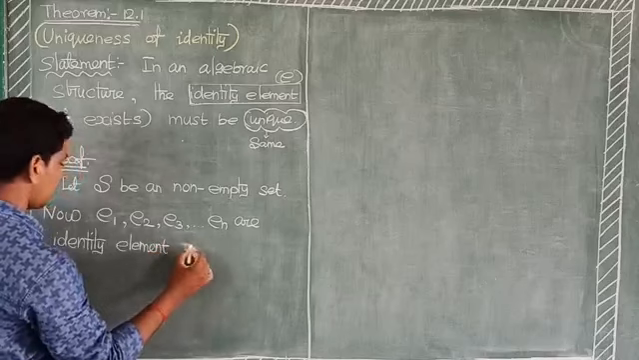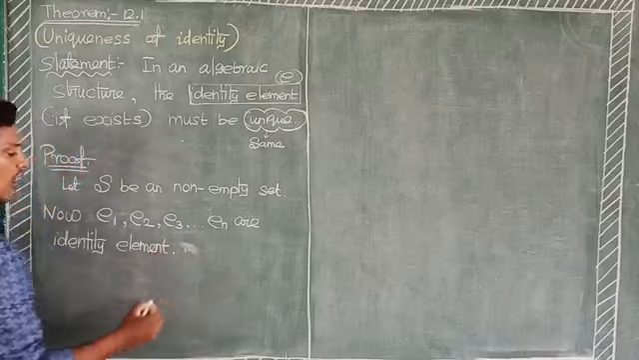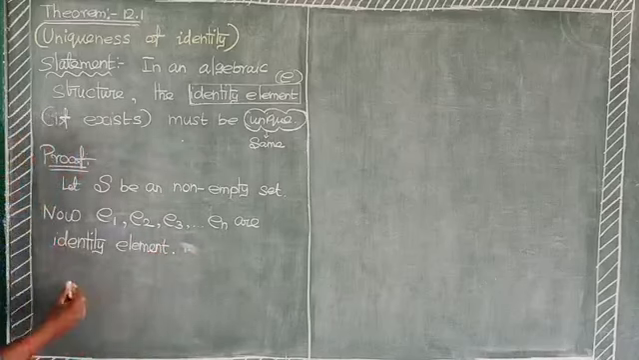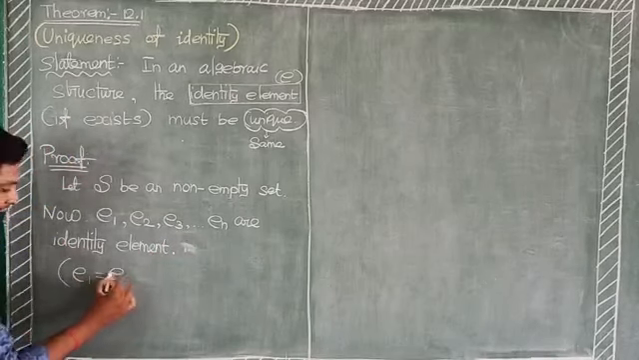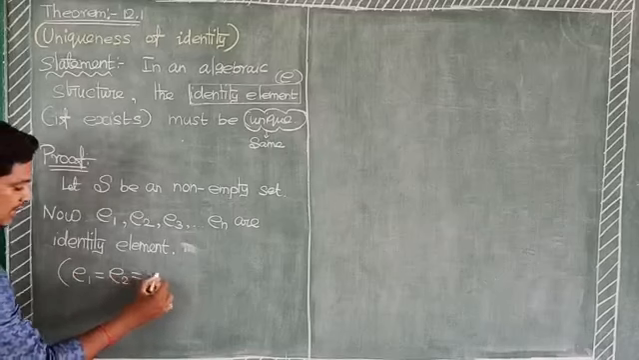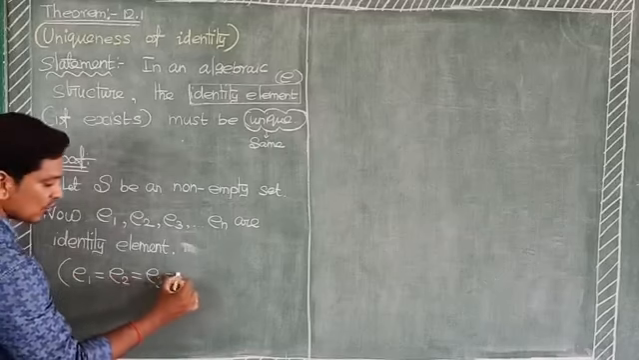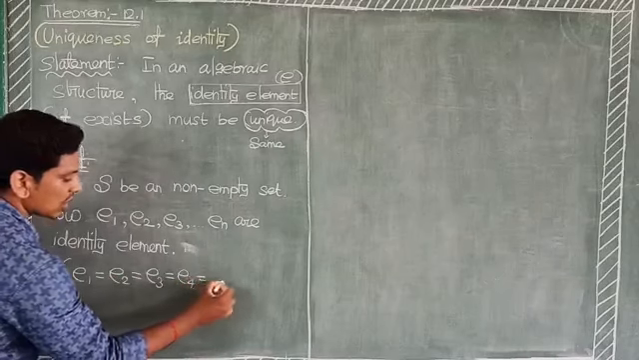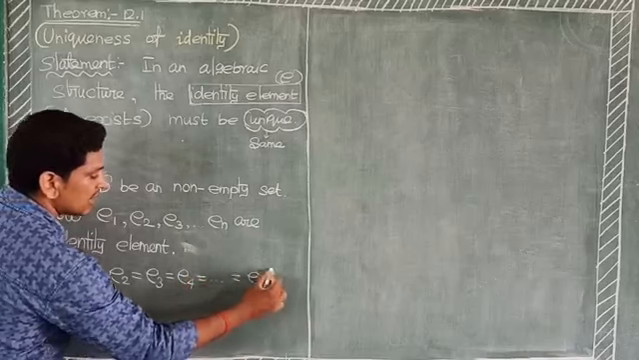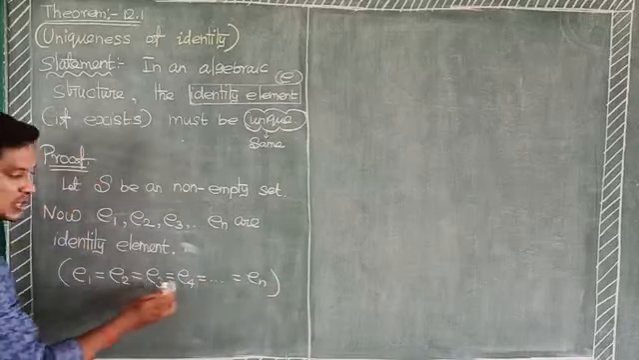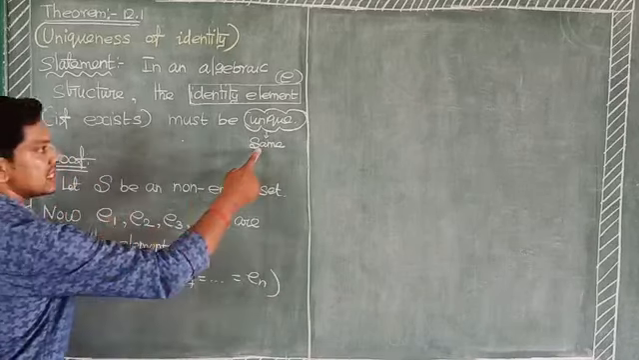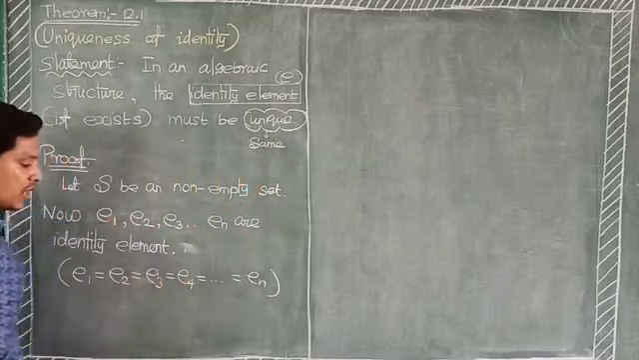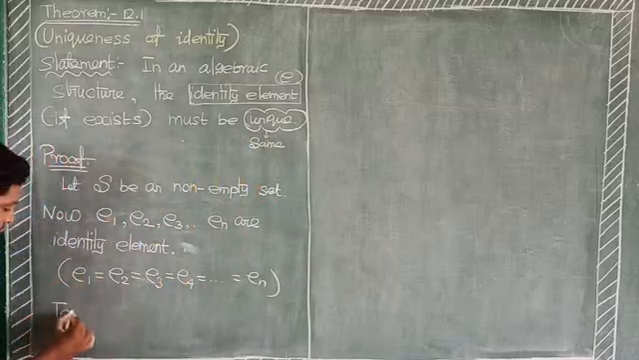Of identity element of unique means, what is the meaning of unique? That is E1 equal to E2 equal to E3 equal to E4 and so on up to En. It means all values are equal. That is only one value. Okay, that is the same. Unique means same.